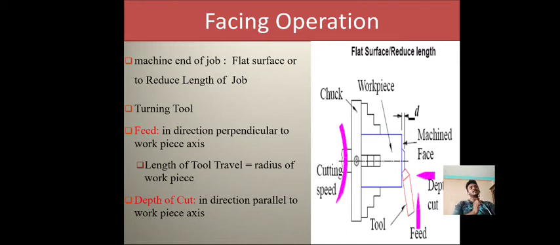You can observe in the figure that the workpiece is fixed in the chuck, whereas the turning tool is fed perpendicular to the workpiece axis, so the depth of cut is in the direction parallel to the workpiece axis, so that we can obtain a flat surface as well as reduce the length of the workpiece. That is the facing operation.